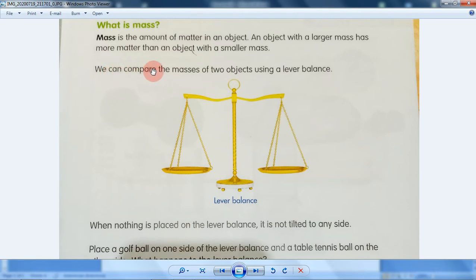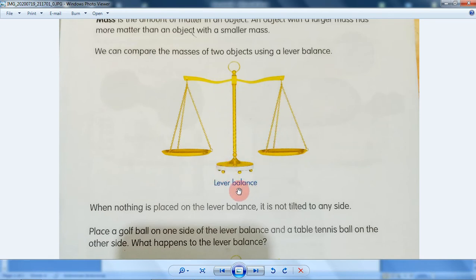And then we can compare the mass of two objects using a lever balance. This is a lever balance where you can put things in here. For example, you put an apple in here and then you put a basketball in here. Which one will tip the balance?